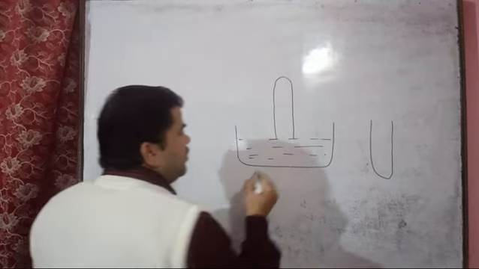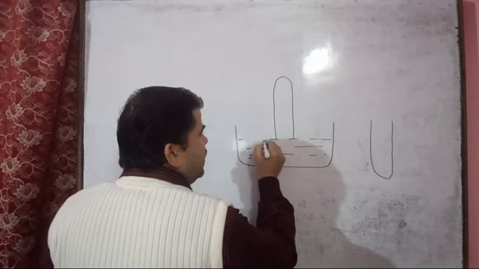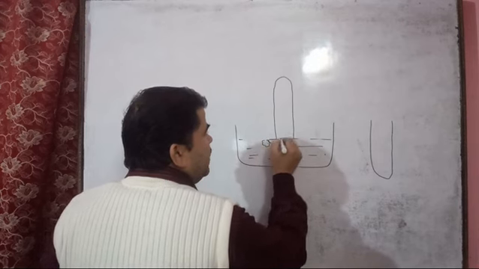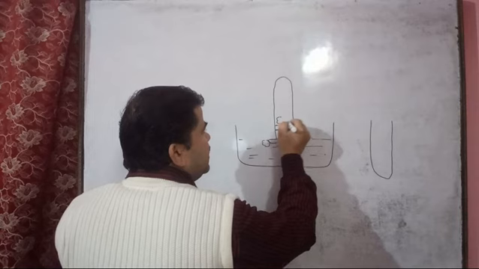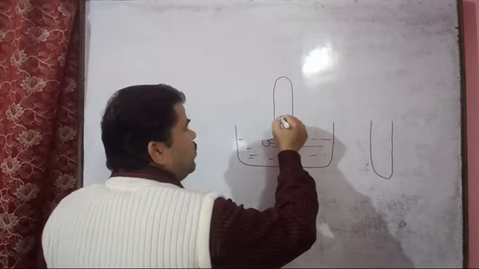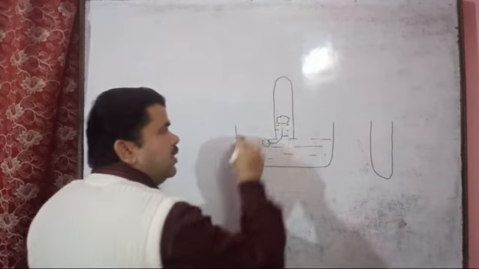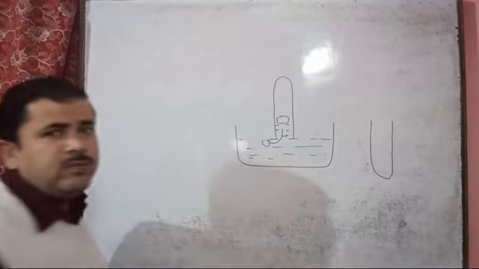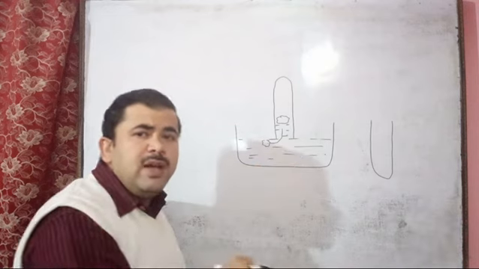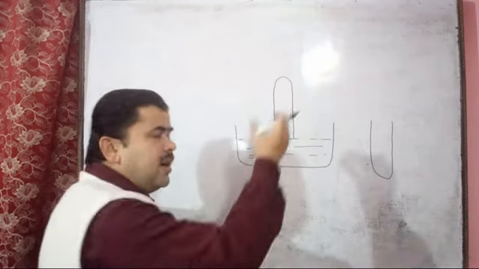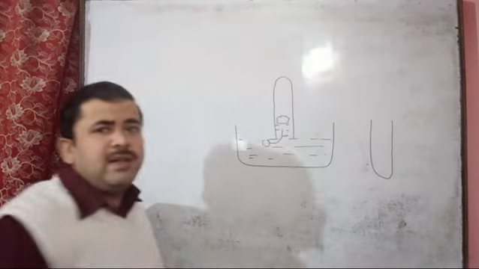Here we will observe that in the mercury there is a lump of charcoal, and this charcoal is slipped into the tube. This lump of charcoal rises upward in the tube. So what is the conclusion? This charcoal adsorbs the ammonia gas on its surface. That is the reason the charcoal rises upward in the tube.